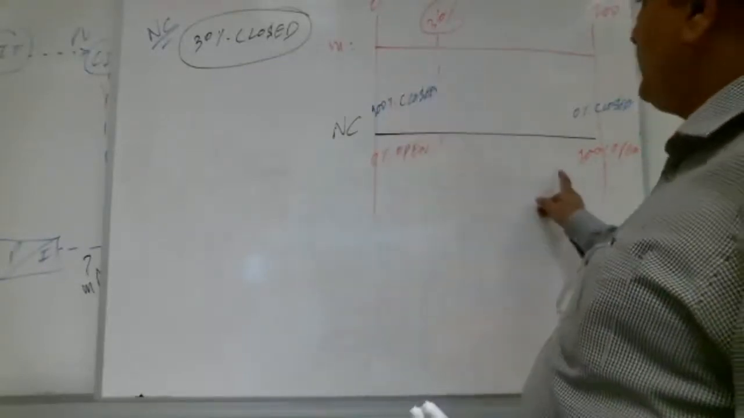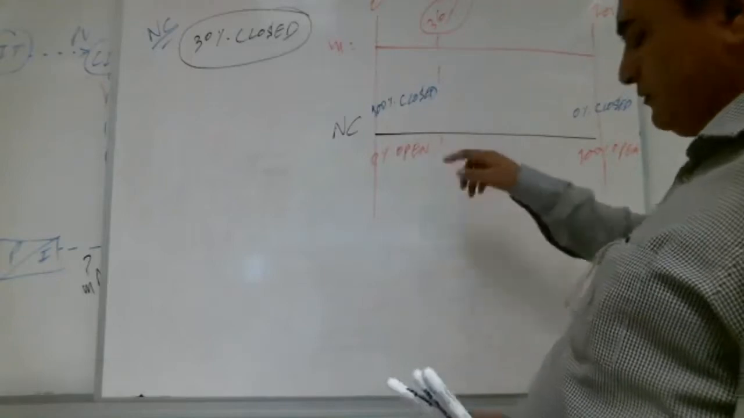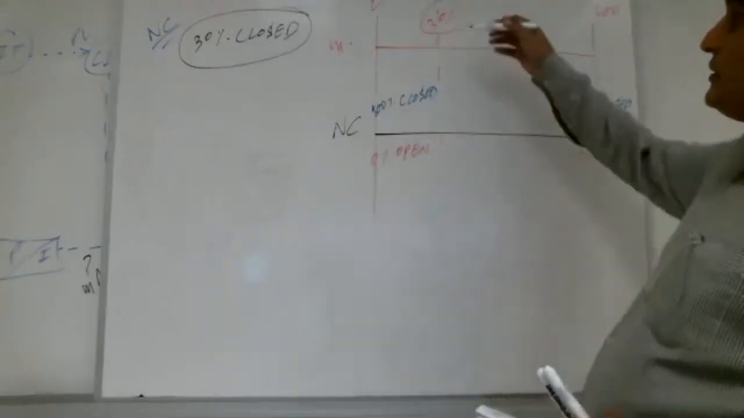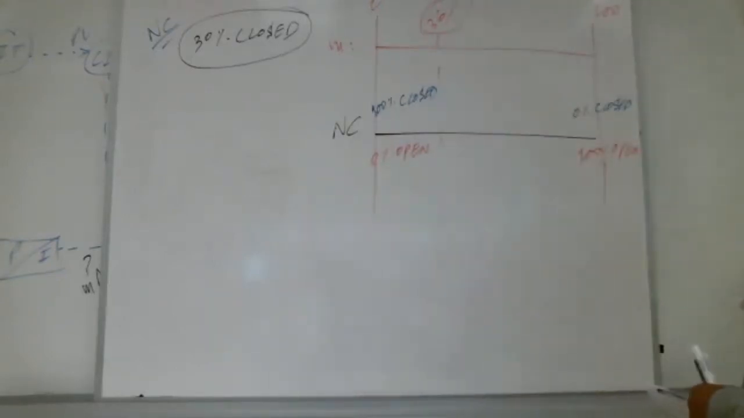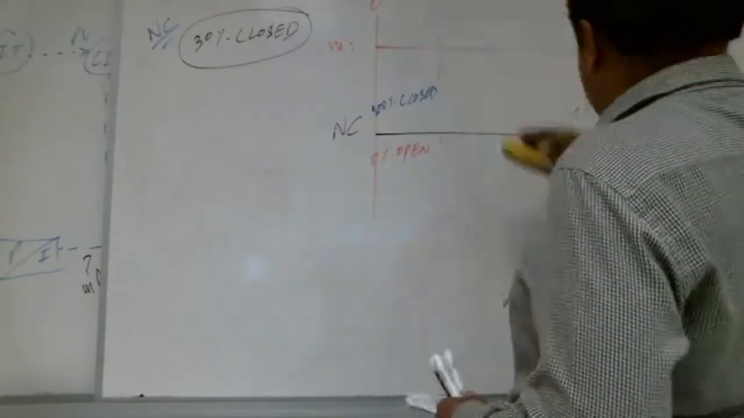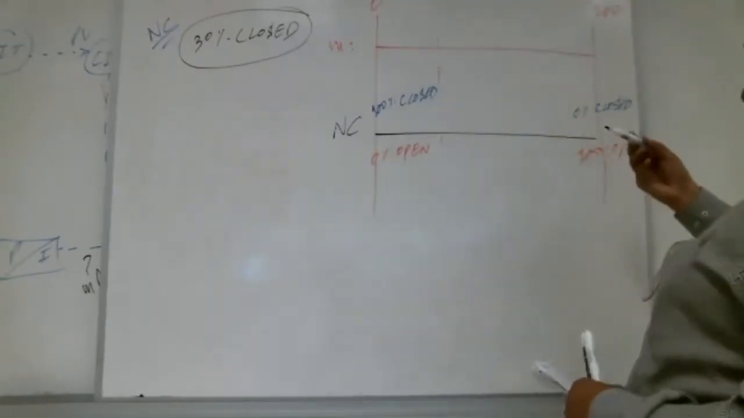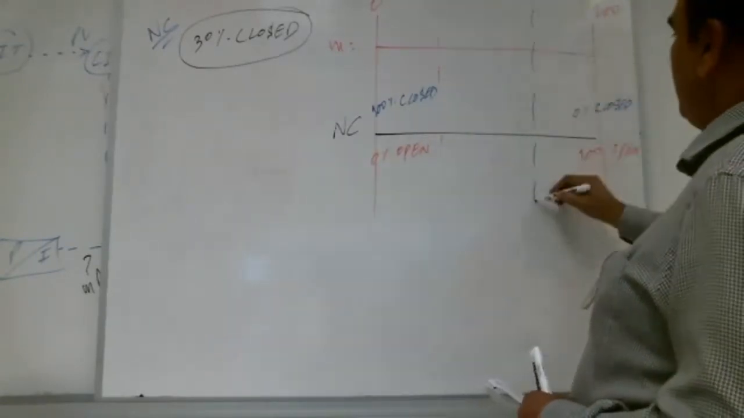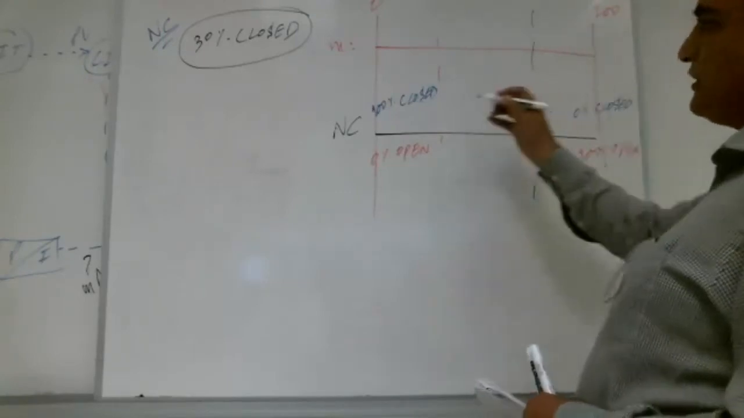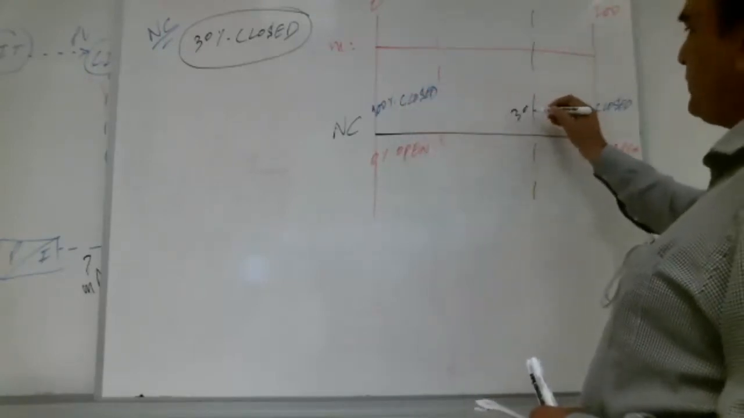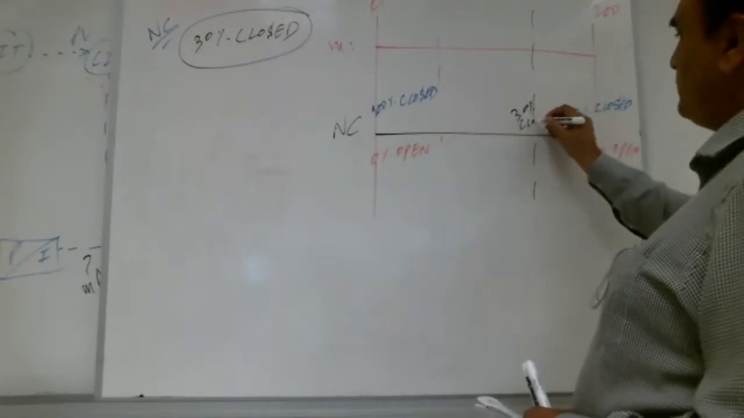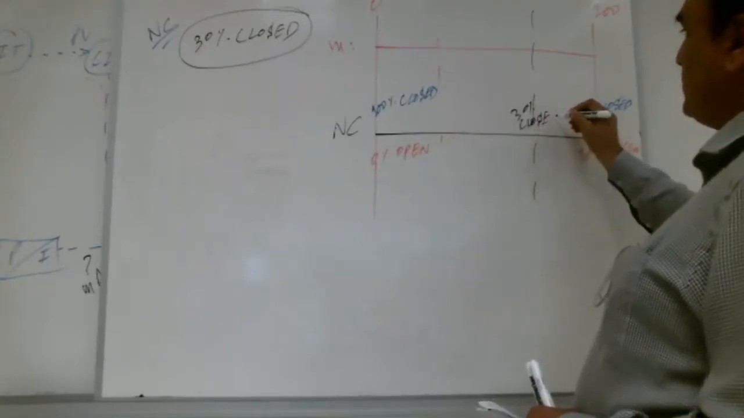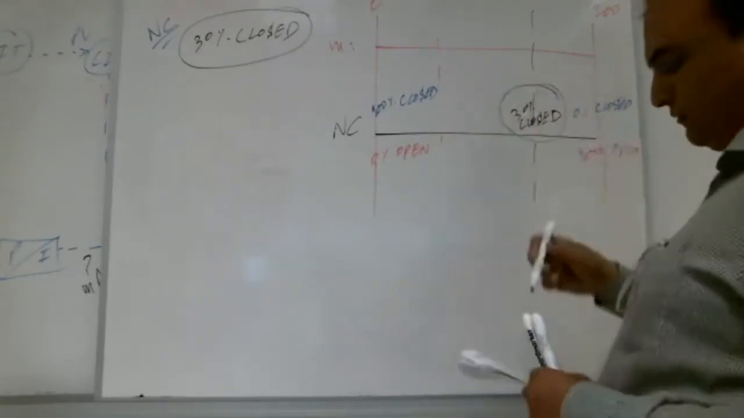30% close is where, Shabab? Where is it? Right side. This side? Right side, very good. Right side means what? Here. Because it is 0% closed. This is 100% closed. So 30% closed is here. This is 30% closed, Shabab.